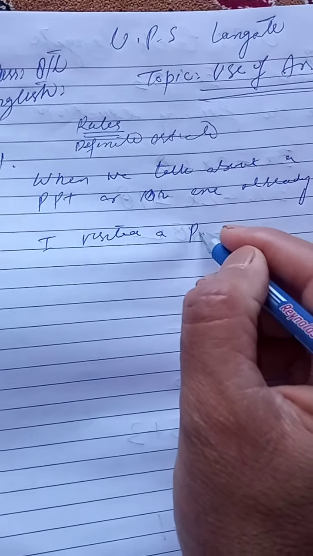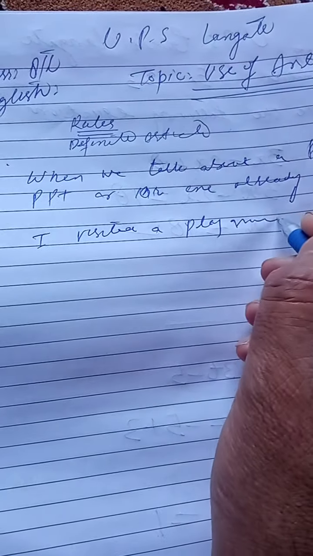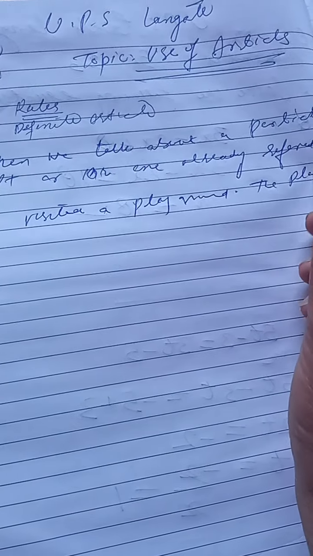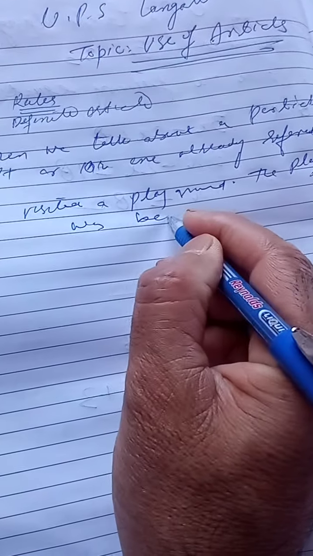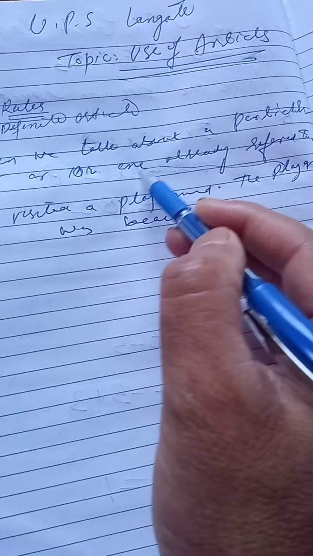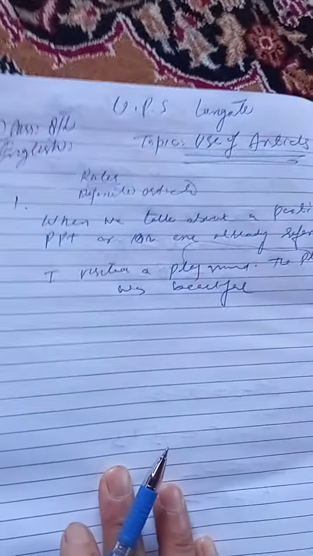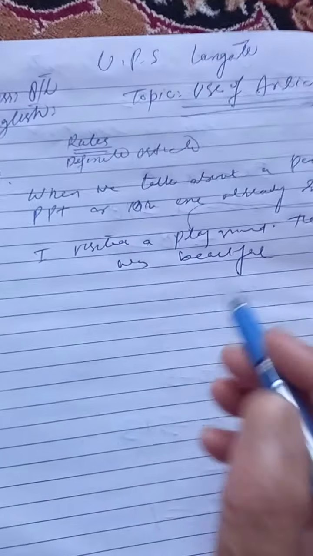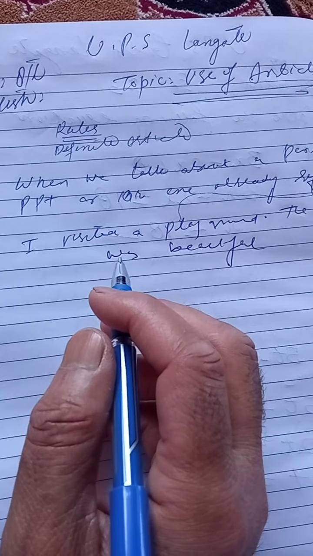Okay, I visited a playground. The playground was beautiful. The playground was beautiful. Okay, now this playground actually refers to the playground already mentioned. Okay.